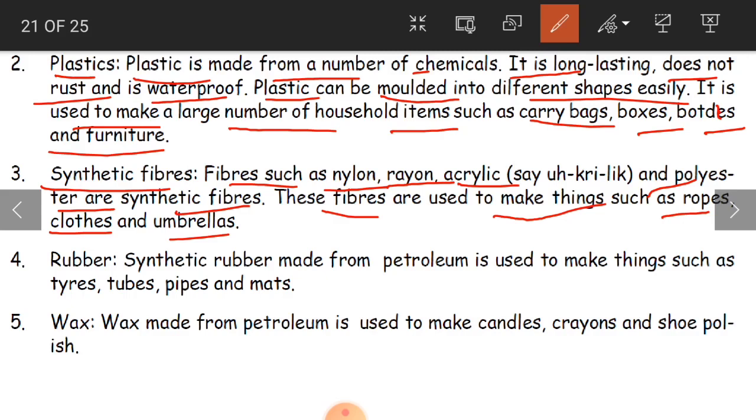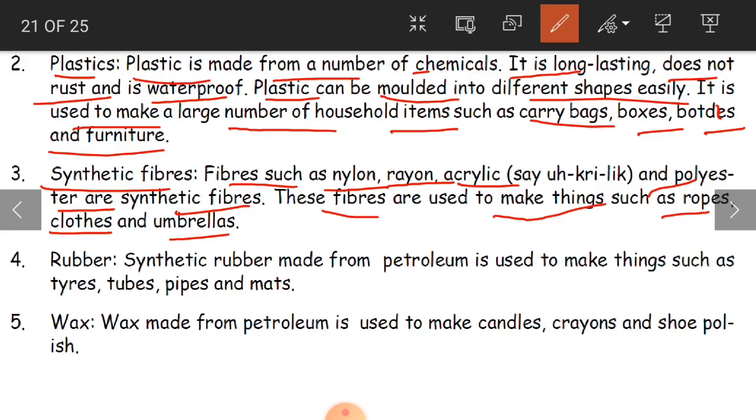You might have seen the material of the umbrella. It is not like cotton. That is a synthetic fiber. So these things are man-made things, like even the synthetic fiber and rubber.